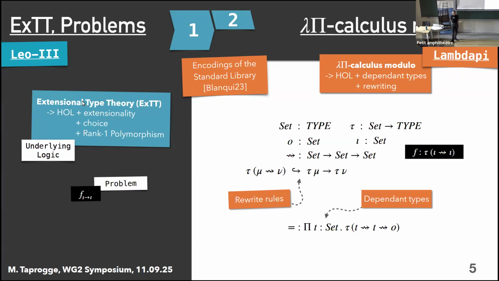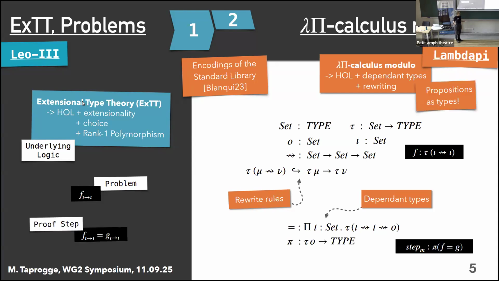Then also, as we have seen before, we can use the same strategy to encode our object level connectives, just like equality. And since equality should be polymorphic, we use a dependent type here. And then for any arbitrary object level type t, equality is going to take two terms of this type and map them to a truth value. So this is our equality. And then we can use the connectives like this to encode steps in our proof.